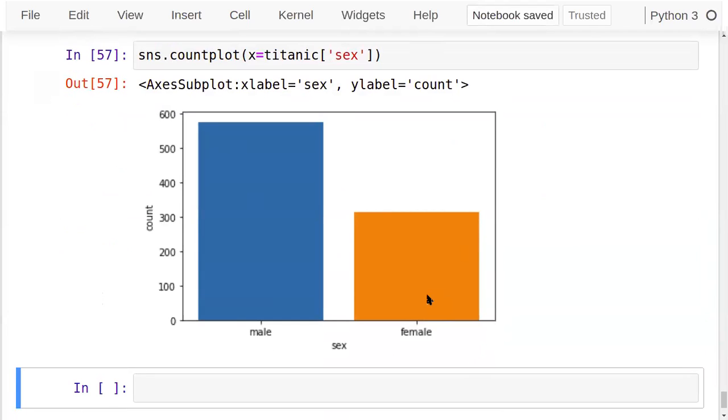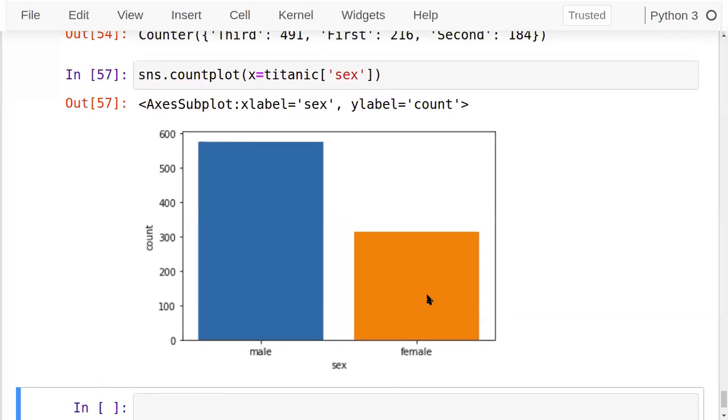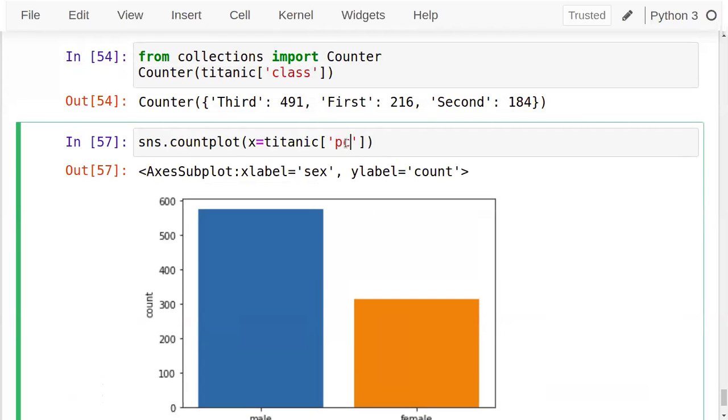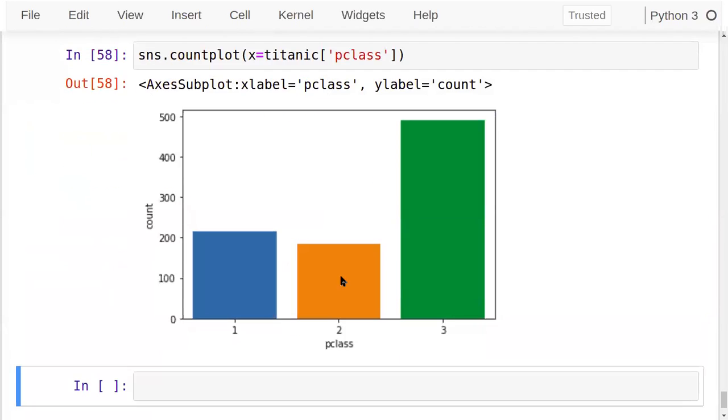Male are more, female are less, but more females survived than males. Or pclass, passenger class: the same columns are there. Check it, an imbalanced data set is there if you compare that one. Now I'll explain what exactly balancing means.